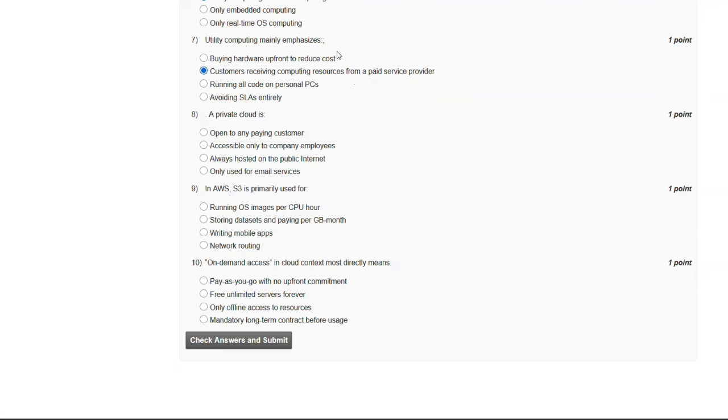And now let's go to our question number 8. A private cloud is, so these are the options, and the answer of our eighth question is B. Accessible only to company employees.